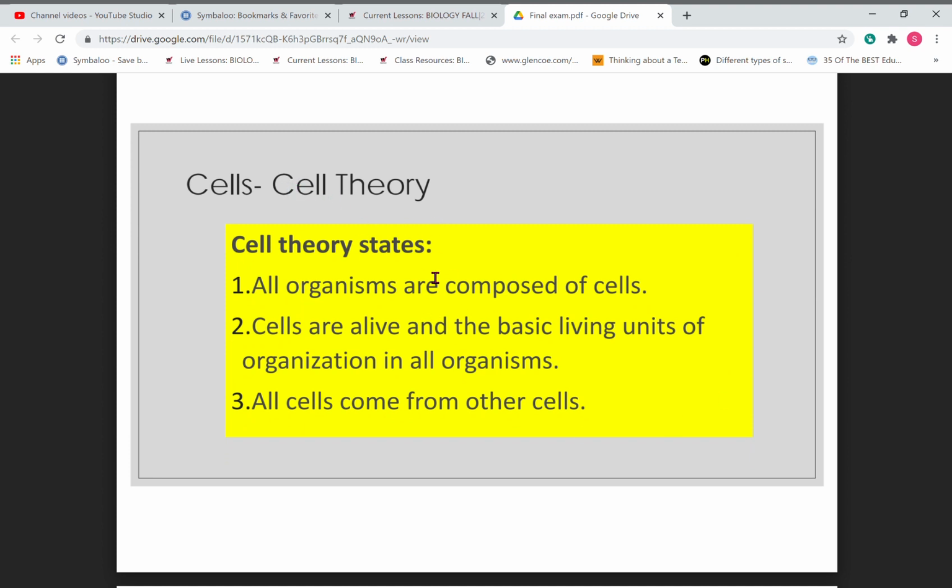Cell theory, you do need to know all three parts of the cell theory: that all organisms are composed of cells, cells are alive and the basic living unit of organisms, and all cells come from cells.